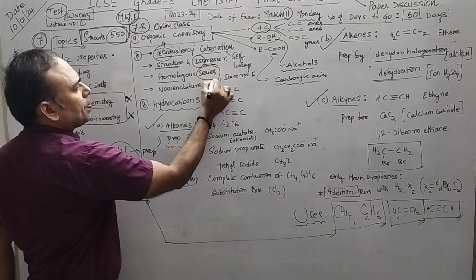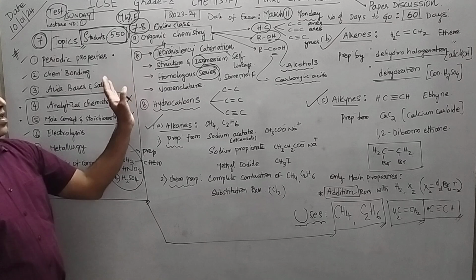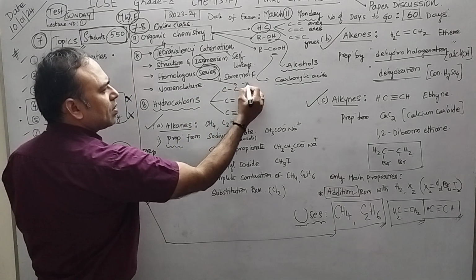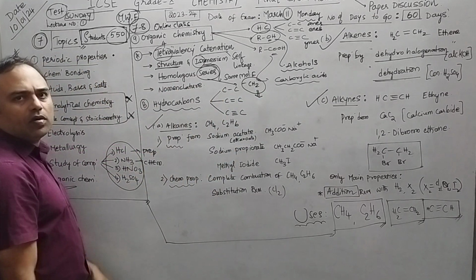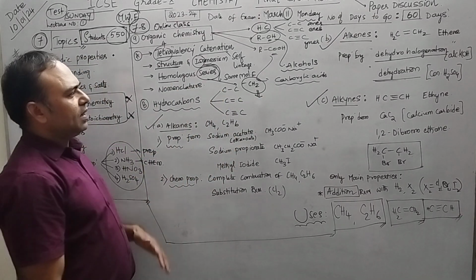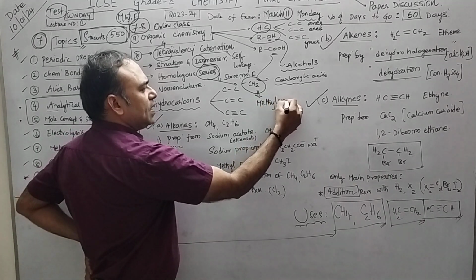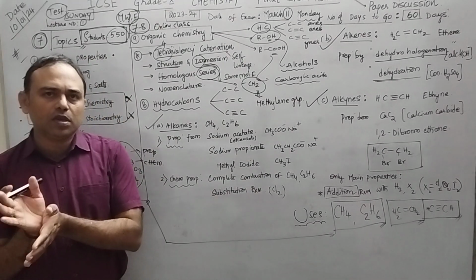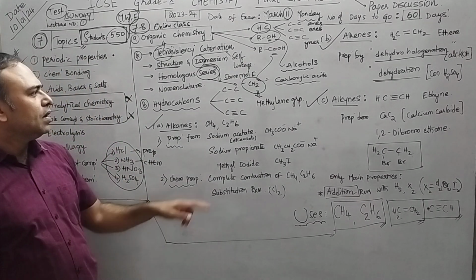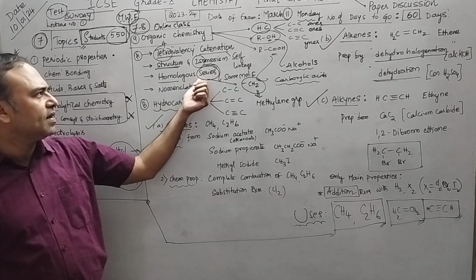Homologous series. One video is done on this. The difference between successive members is the same, differing by CH2. Those are called homologous series. You already studied this. This CH2 group, what do you call? A methylene group. So any 2 compounds with the same functional group differing by a methylene group, that is CH2, are nothing but a homologous series.